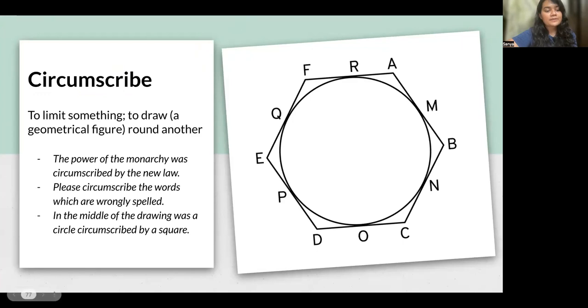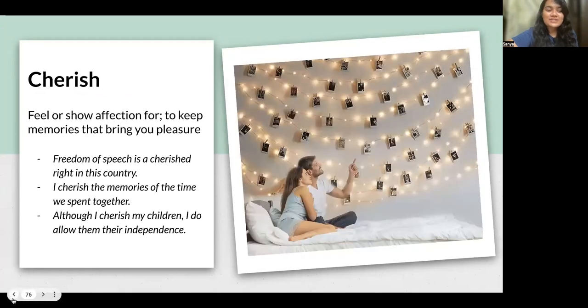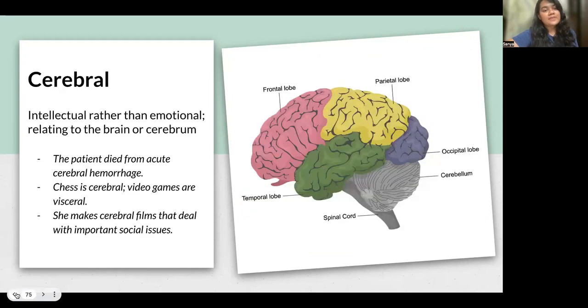All right. Cherish. Cherish means to keep the memories that bring you pleasure or to show affection for someone. You cherish memories, you keep them, and when you think of them, they bring you pleasure. Or you cherish someone, that means you are showing affection for someone.